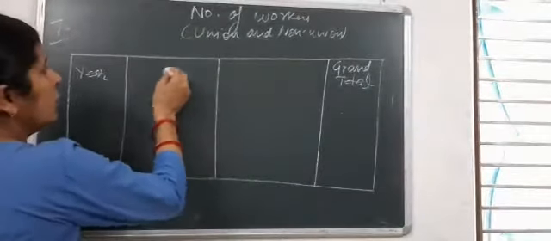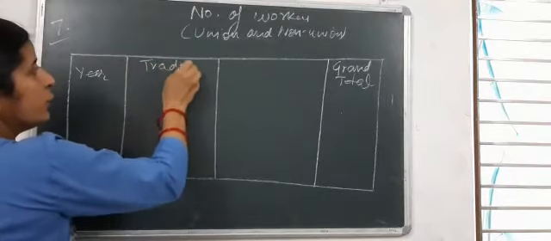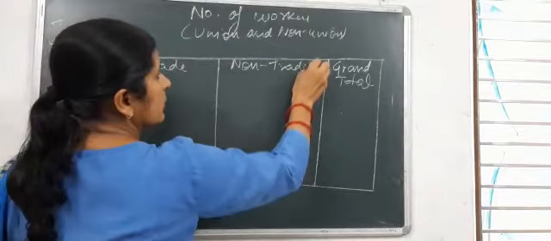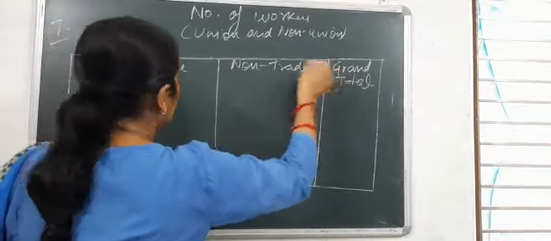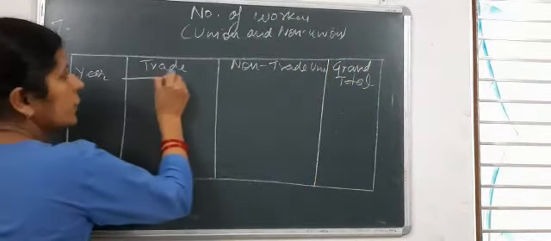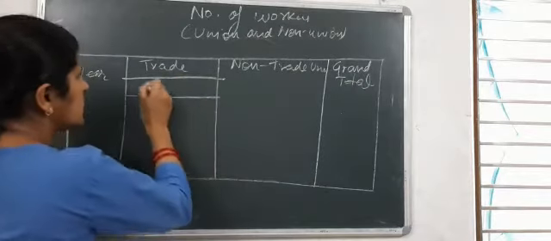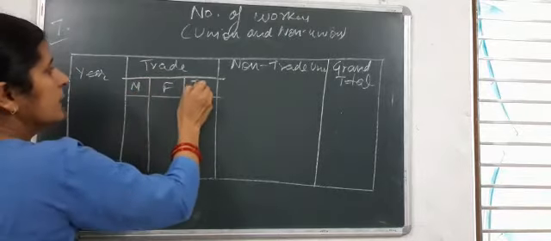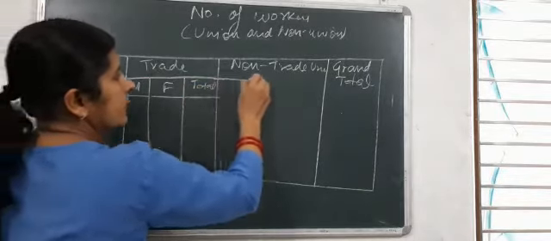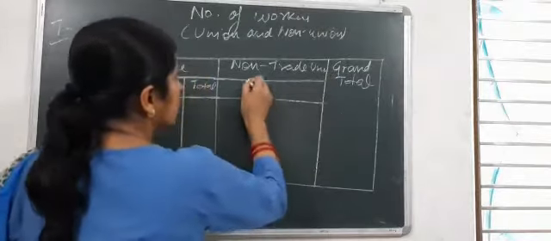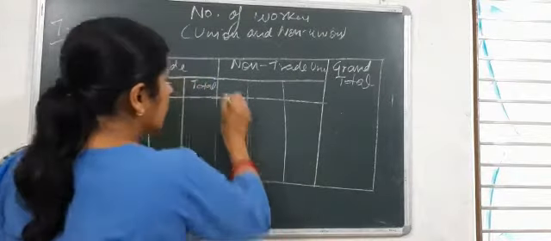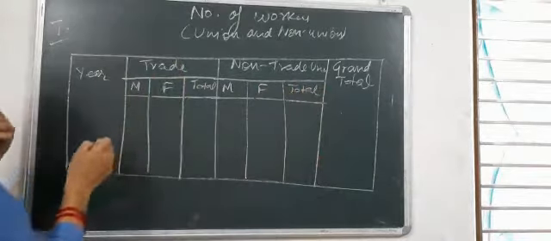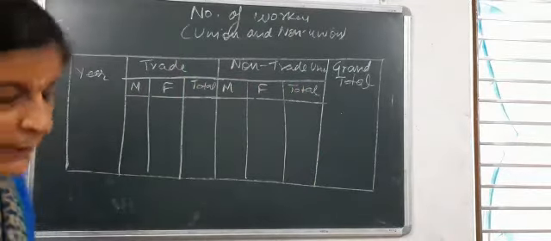Here, okay. So we are taking the column for the trade union and this is the non-trade union. You write it in full in your notebooks as the space is less. Okay. So here we have to make 3 columns: male, female, total. Then again male, female, total. Okay. So now first of all, this is the year 2015.